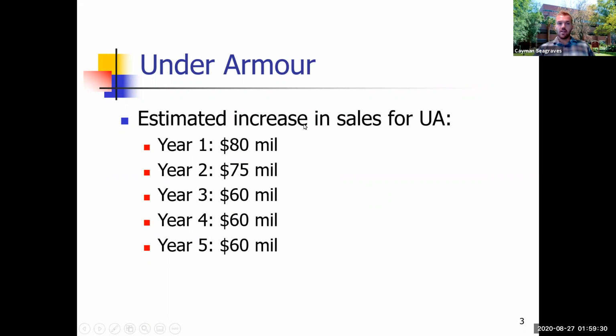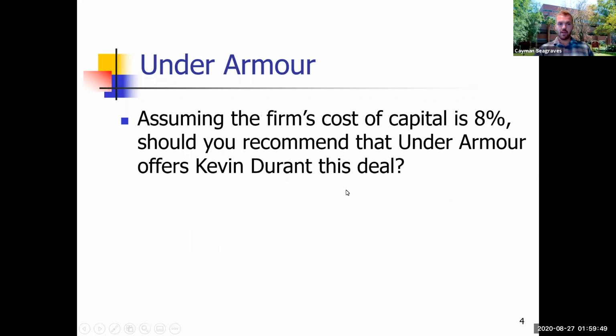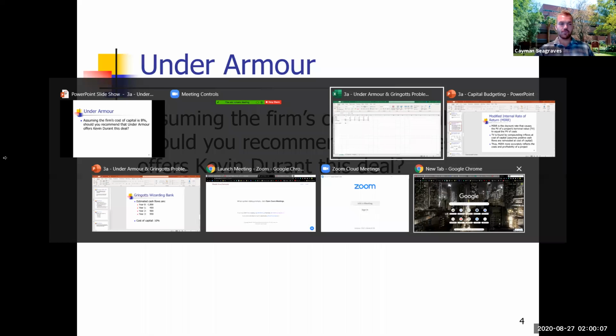So for Under Armour, there's an estimated increase in sales of $80 million for the first year, $75 million for the second year, $60 million for the third year, $60 million for the fourth year, and another $60 million for the fifth year. To set this question up, we first need to look at what we're looking for. Assuming that the firm's cost of capital is 8%, should you recommend that Under Armour offers Kevin Durant this deal? This is a typical question we might look at in corporate finance. So let's jump over to Excel.